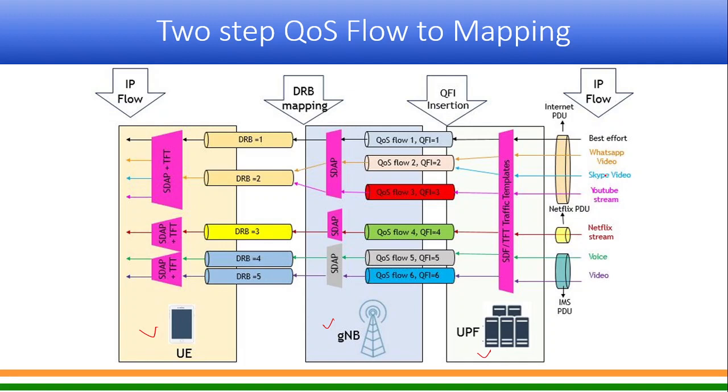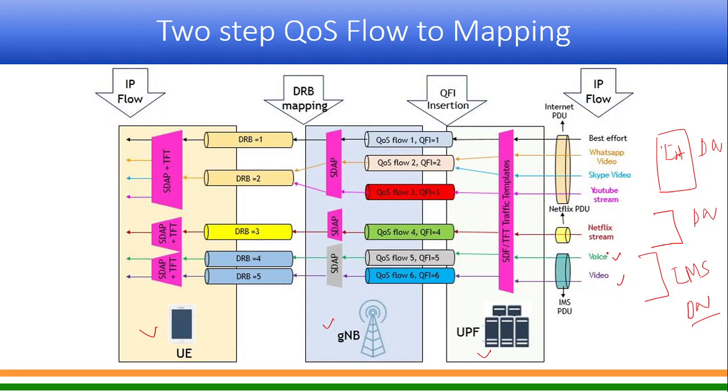So here you just see, these are data networks. Basically this part is, say, YouTube, internet. This is some kind of special service, maybe Netflix, or this is IMS where voice and videos are coming. So the data is coming from different DNs, because in 5G you can connect multiple data networks of different services. Here you see IMS, normally for voice over NR. In 4G it was voice over LTE. You require an IMS, so there voice call and video call services will be there.